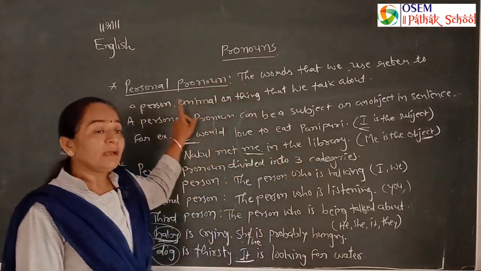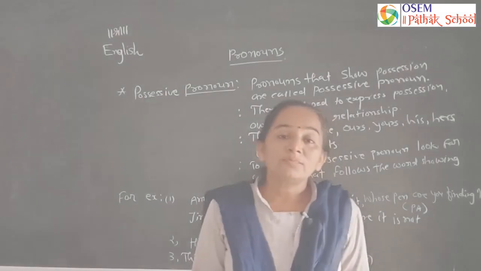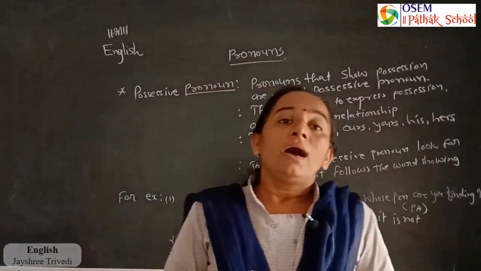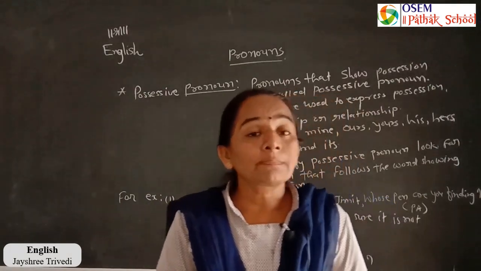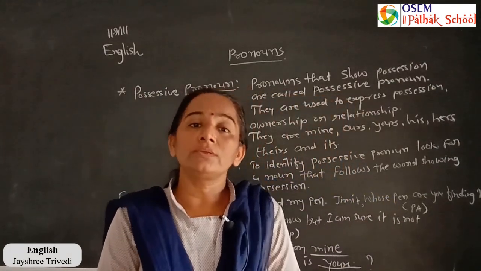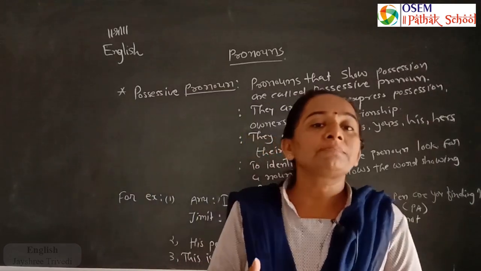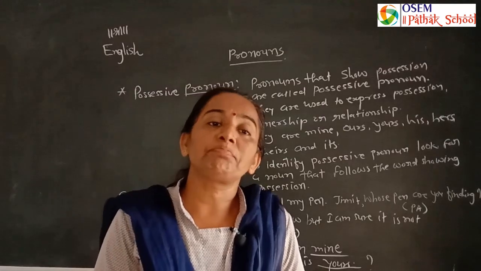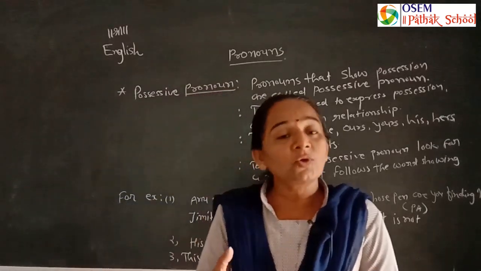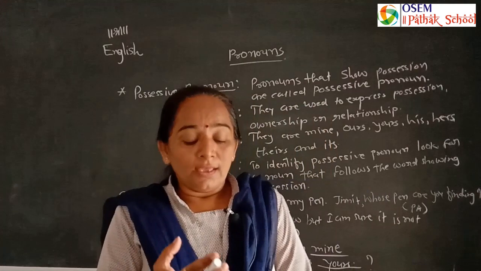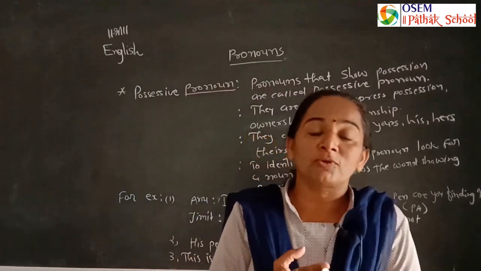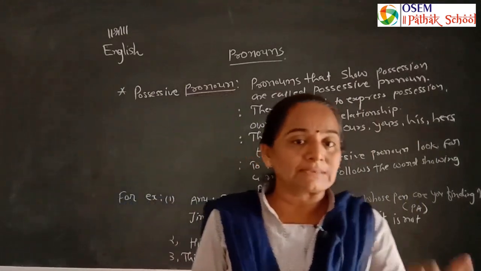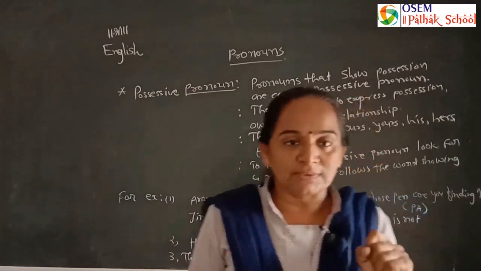Let's understand another pronoun. The second part of the pronoun is the possessive pronoun. Let's understand how possessive pronouns are used, where they are used, and how we use them in a sentence. There are two types of possessive pronoun: possessive adjective, that is PA, and possessive pronoun, that is PP. When the subject is shown or when the noun is explained, at that time we use possessive pronoun.